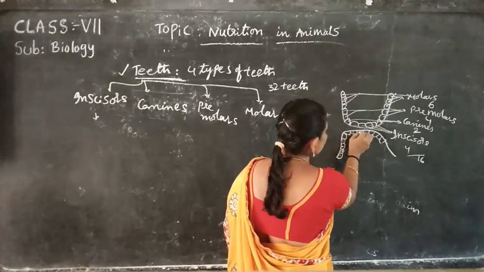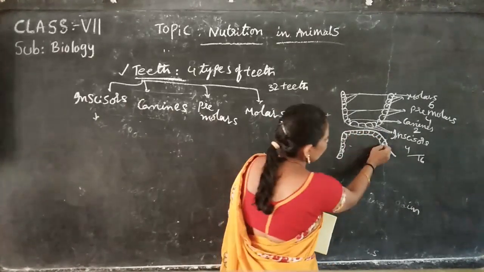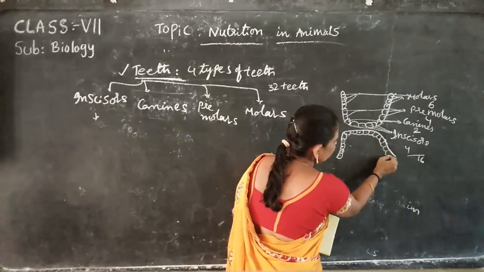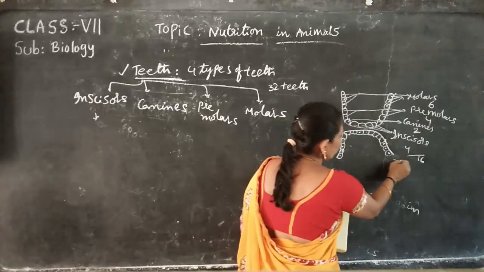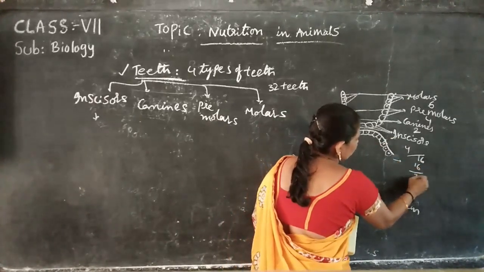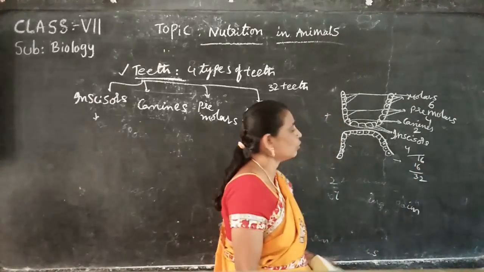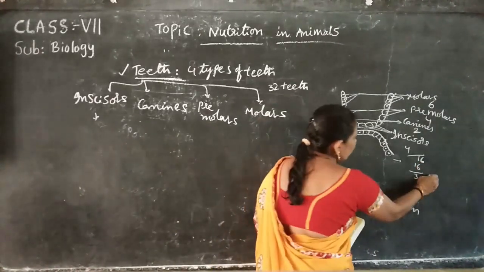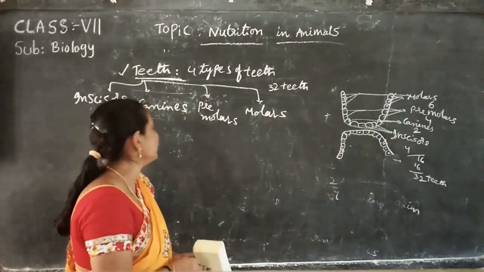These 4 are incisors. These 2 are canines. These 4 are premolars. Then these 6 are molars. In the lower jaw also there are 16. Total 32 teeth: upper jaw 16 and lower jaw also 16. Total 32 teeth are present in the mouth cavity.